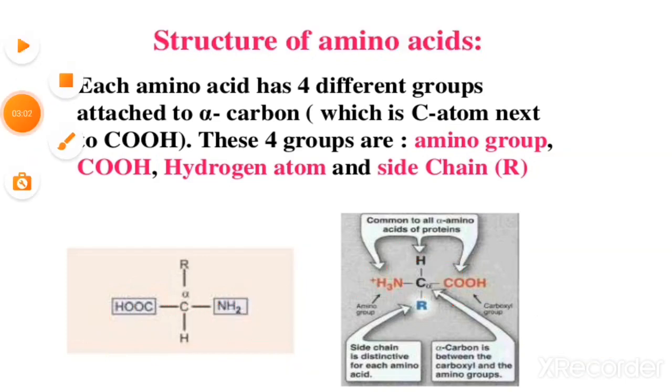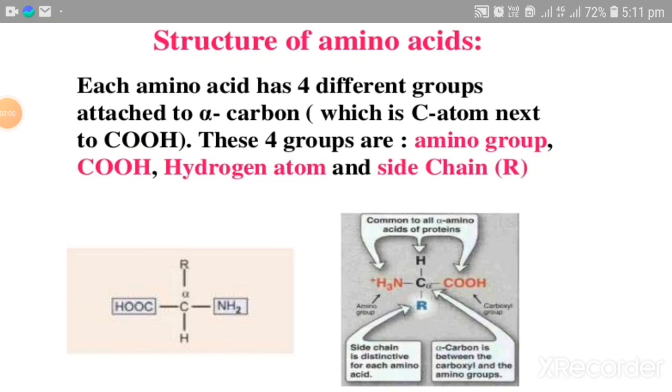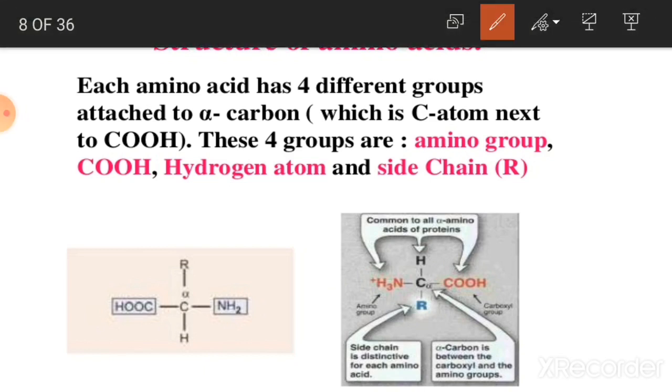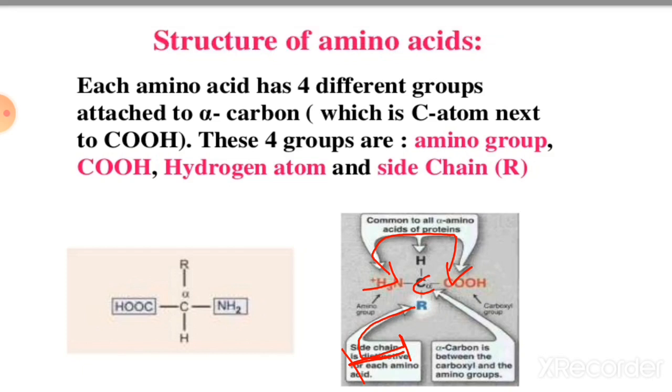Okay, out of these 4 different groups, NH2, that is the basic group, and COOH, that is the acidic group, are common in all proteins, but R, that is a functional group, is different to form any other protein, and the alpha carbon is between the carboxylic and amino group. This is the structure of amino acid.